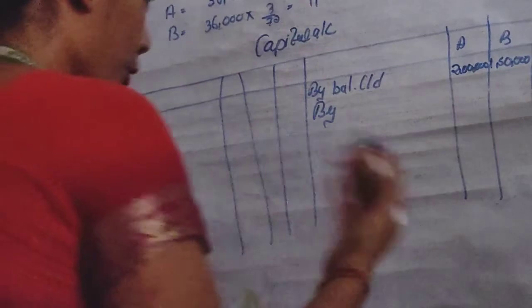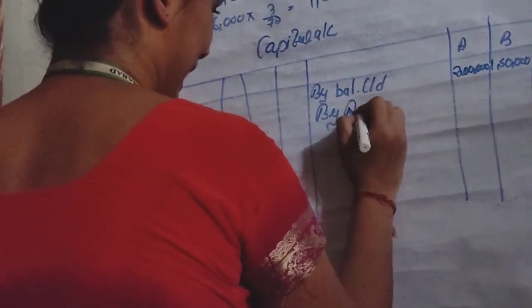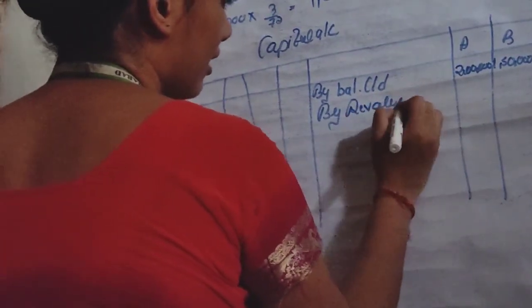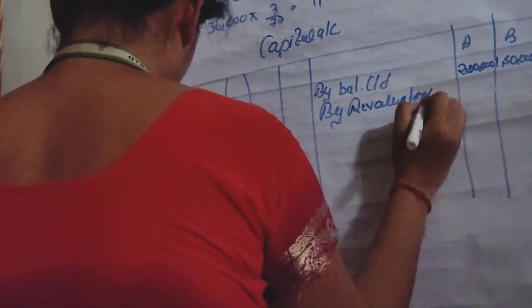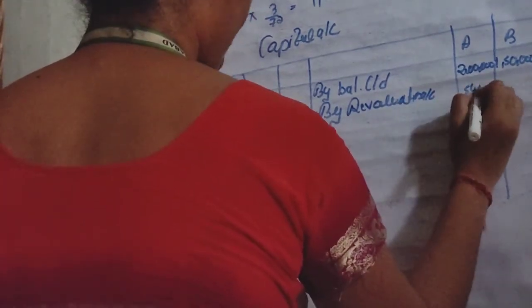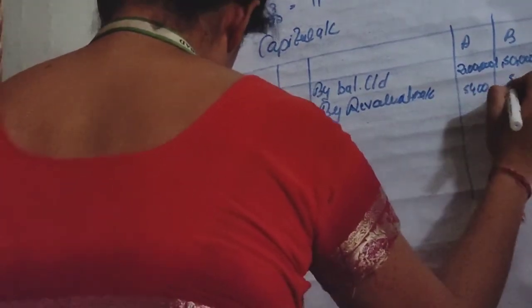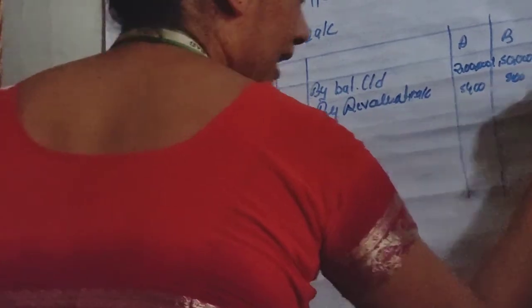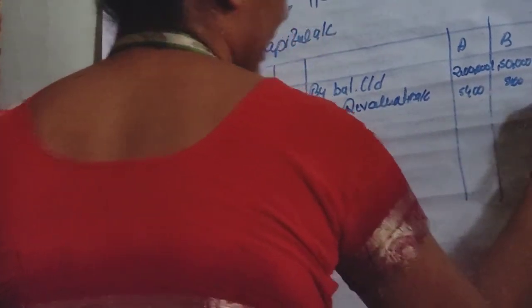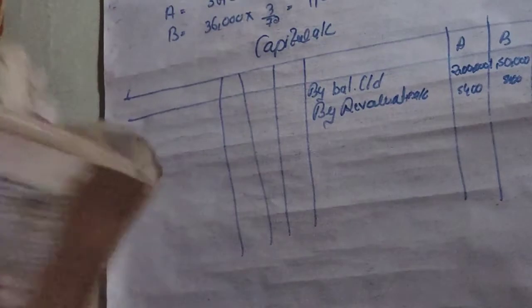And now we will write here the revaluation amount. Means जो हमारा प्रॉफिट हुआ है वो अब हम यहाँ पे लिखेंगे. So by revaluation account, that is 5,400, 5,400 and 3,600. Clear?